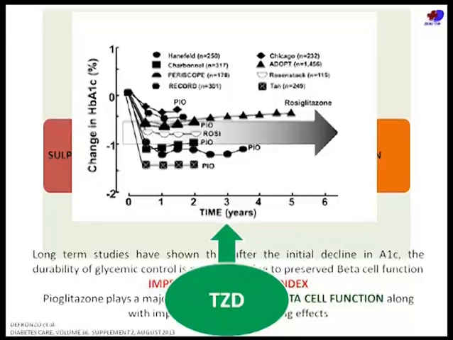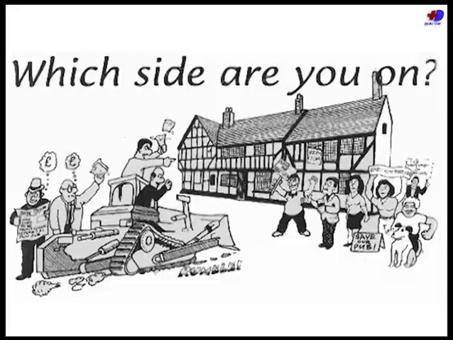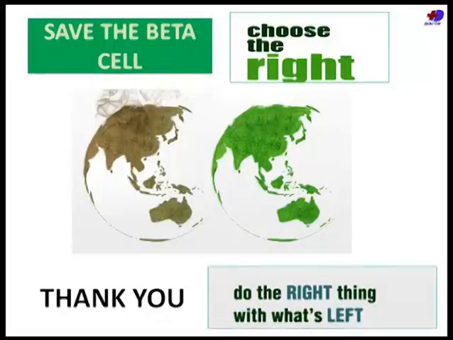We all know the triple therapy that DeFronzo has proposed. This acts on multiple pathways. I'm not saying don't target your resistance, it's important, but you need to target your beta cells as well. Save your beta cells. We have very few of them left. It's obviously important. That is what carries you on for the rest of your life. So what side are you on? I hope you choose to save the beta cell. That's the right thing to do. We have very few of them left. Thank you.